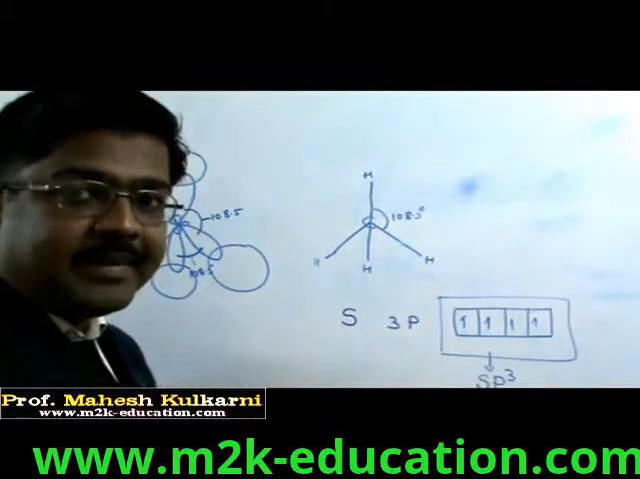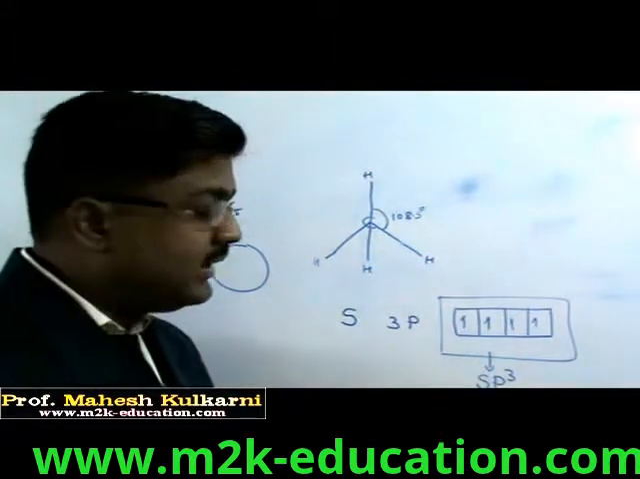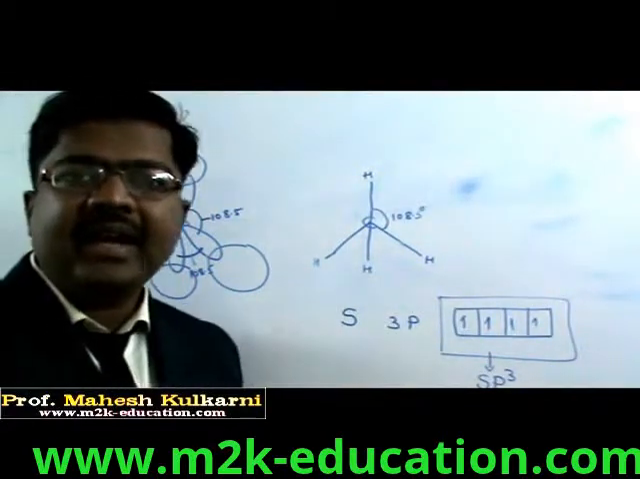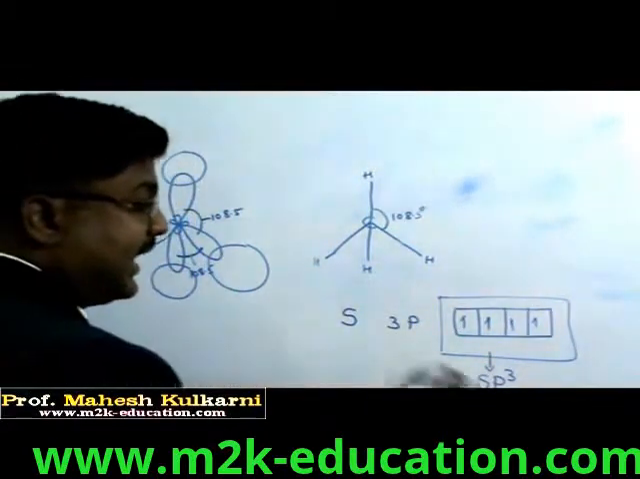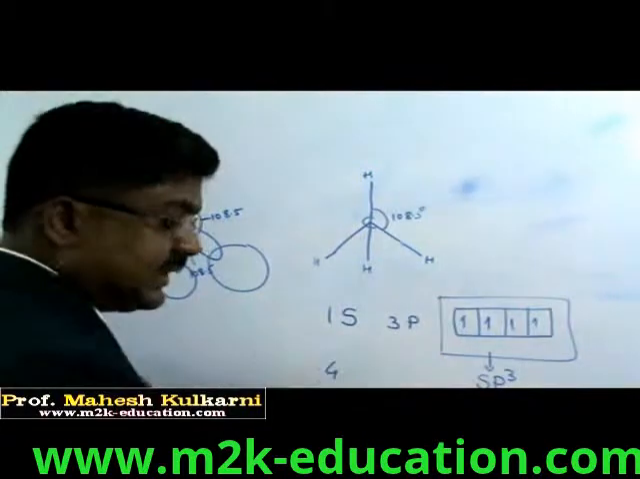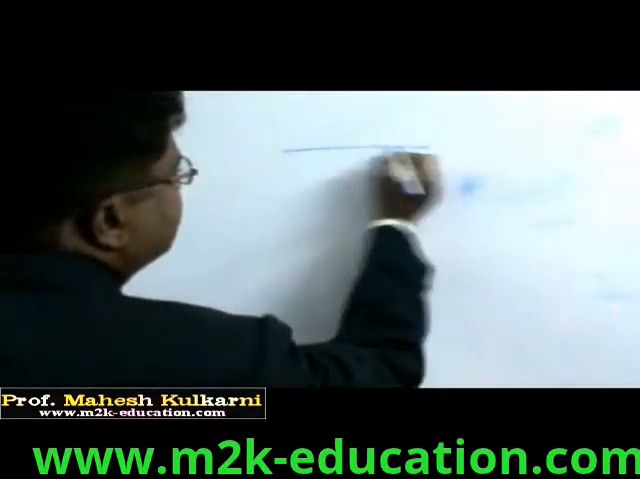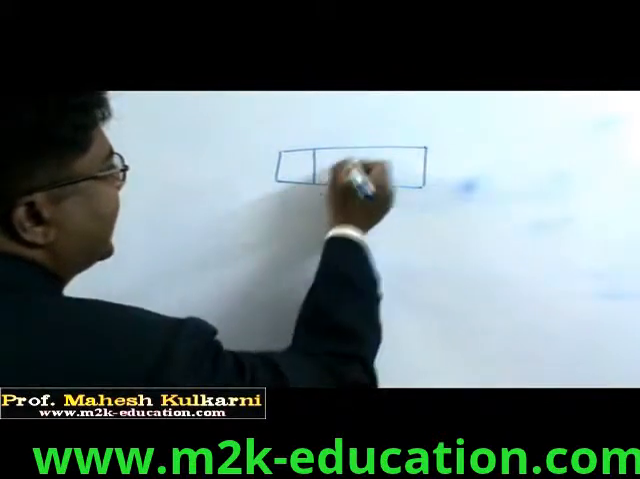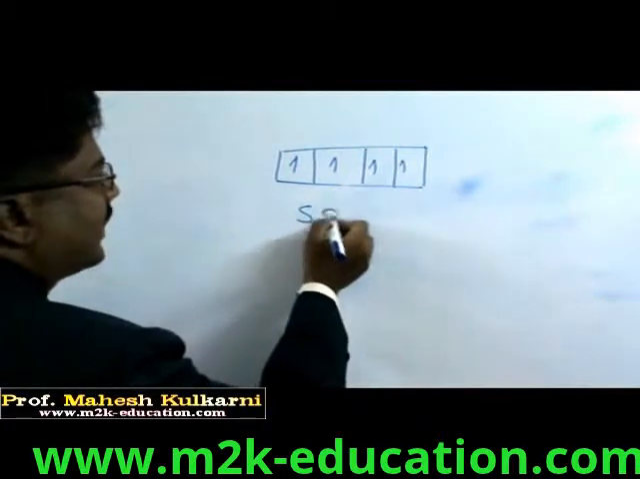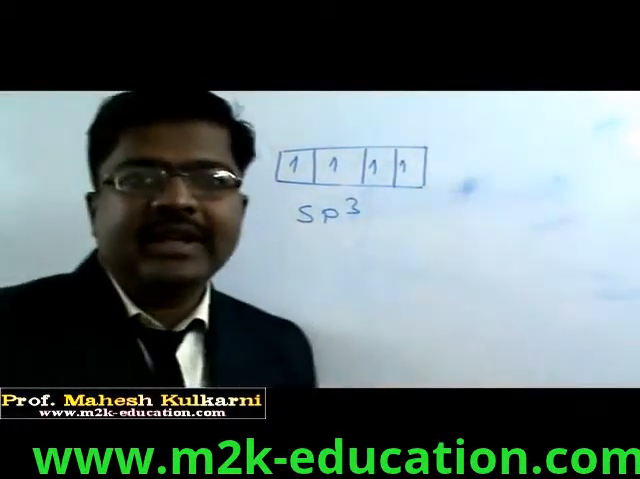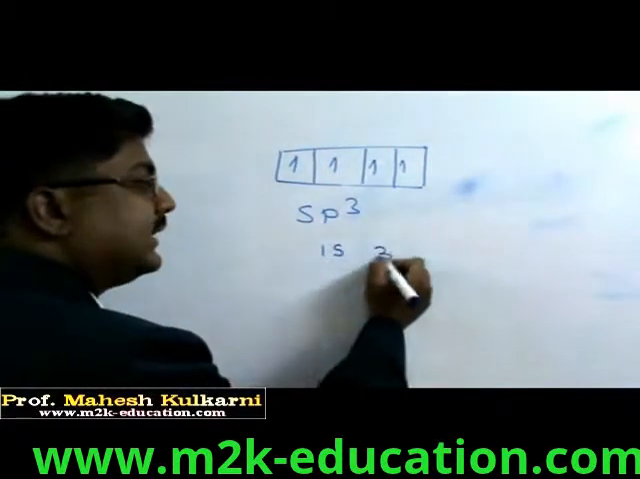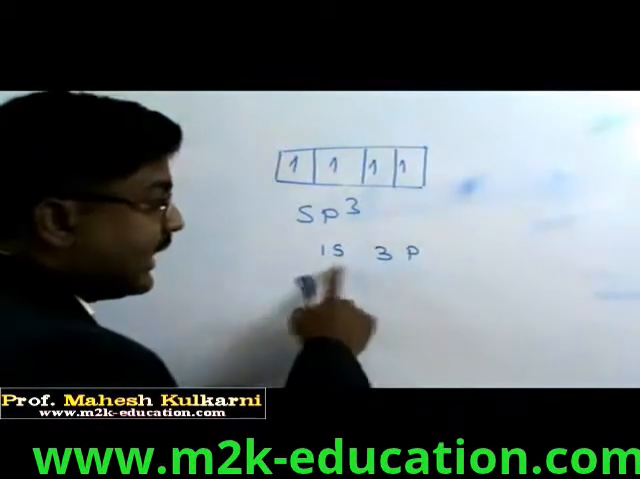Why is this called sp3 hybridization? Because 1 orbital of s and 3 orbitals of p are overlapping here, and so we are calling this sp3 hybridization. In this sp3 hybridization, we are sure that 1 orbital is s and 3 orbitals are p. So total there are 4 orbitals.